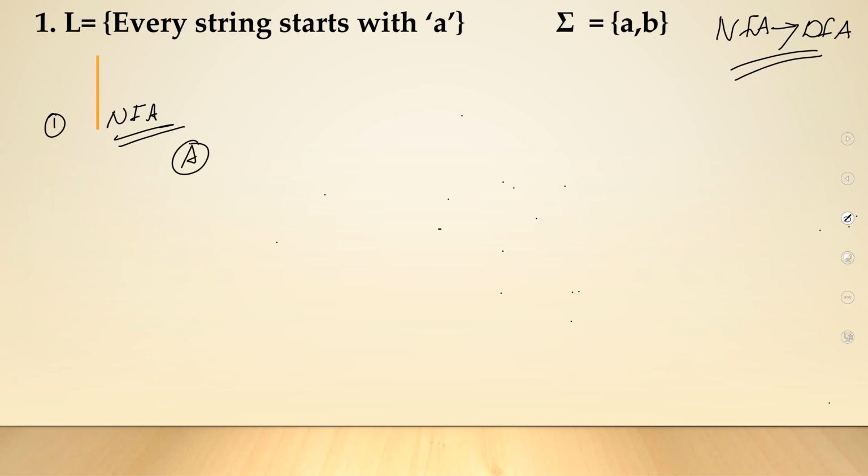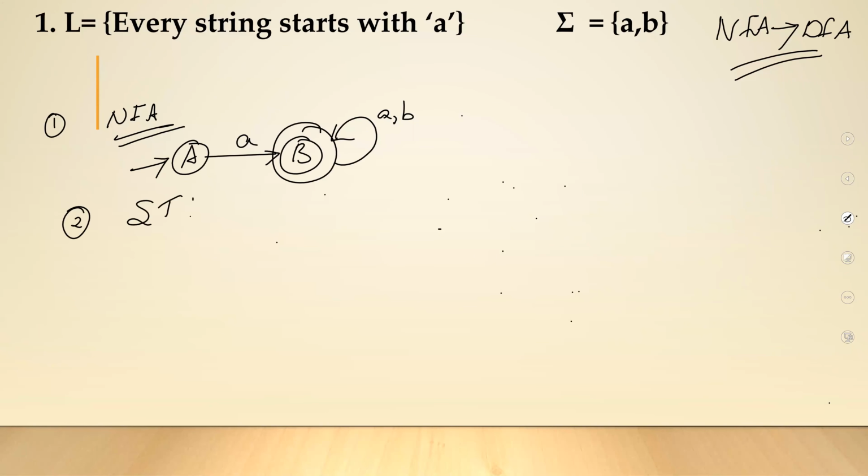So we know how to do that. You have only one condition: it should start with a. The remaining you are not bothered about. So this is an NFA. First construct the NFA. After constructing the NFA, construct your state transition table. I do have only two states, so I write my states over here, A and B. I do have only two inputs, small a and small b. Finish the construction of your table.